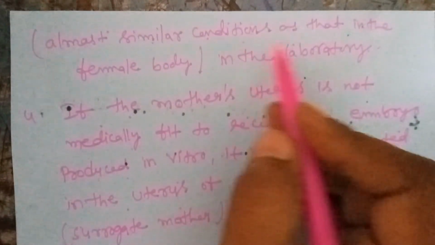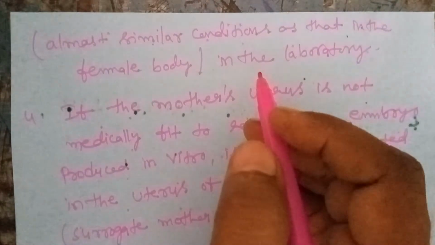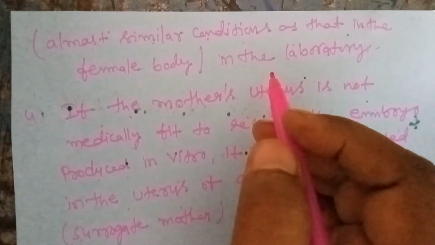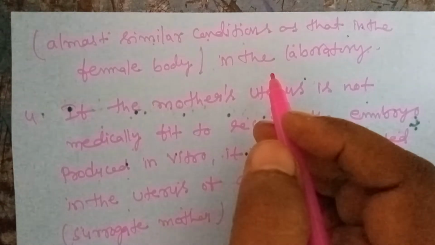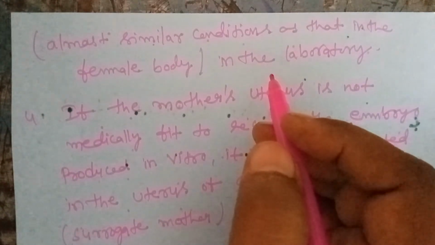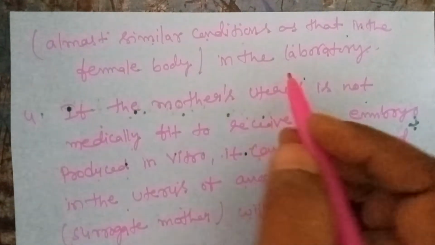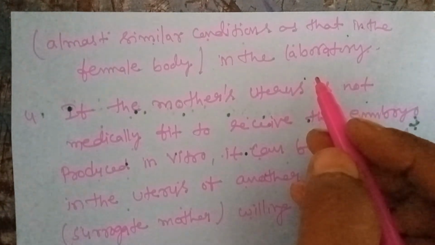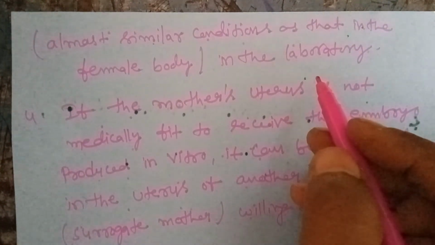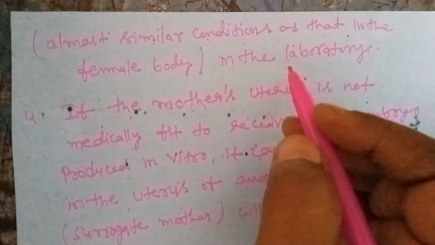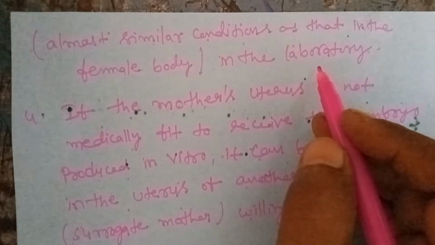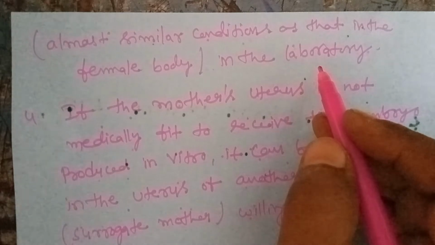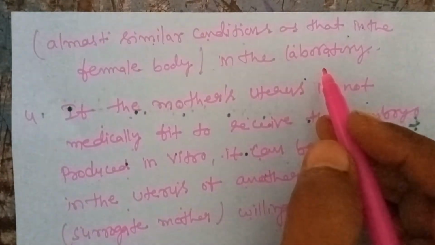Almost similar conditions are present in the laboratory method as inside the body. When fertilization inside the mother's body fails or is not accepted, how is the child produced? That is called a test tube baby. After fertilization takes place outside the body, up to the 8 cell stage, the blastomere.